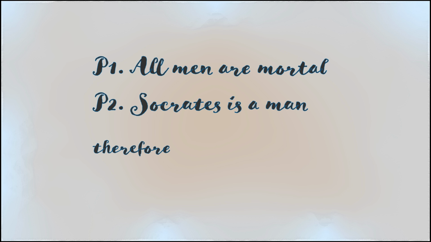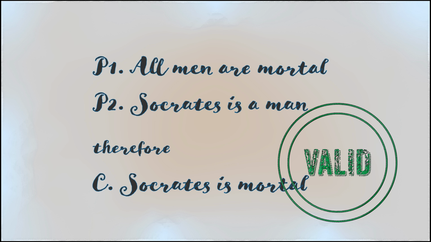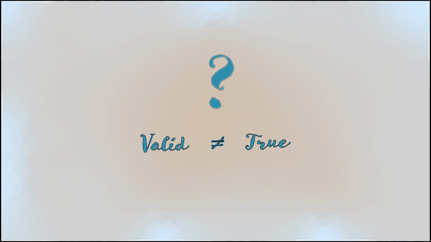Let's change the example slightly. All men are mortal. Socrates is a man. Therefore, what conclusion are we entitled to put in place here to form a valid argument? Given the information that we have provided in the premises, we can conclude that Socrates is mortal. These are fairly simple examples, and arguments aren't always so easy to assess for validity, but hopefully this gives you a good idea. But here's the insight that I promised you at the beginning pertaining to why valid does not mean true. Valid arguments can lead to false conclusions.